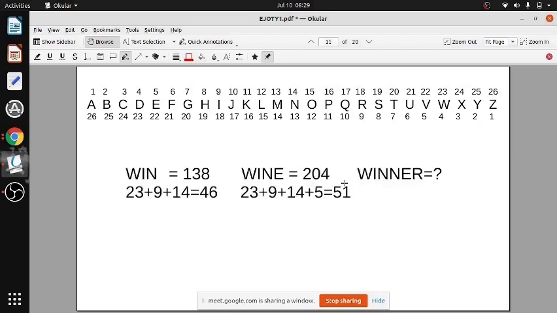Again we substitute: W is 23, I is 9, J is 10, so it will be 1 and 9. So you get 14. Now 46 and 23, 9, 14, 5. Check from the table and check from the online test.